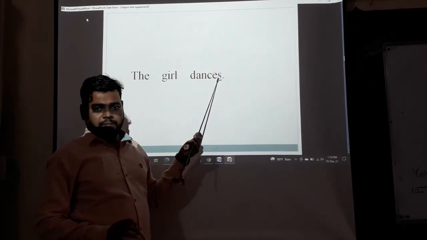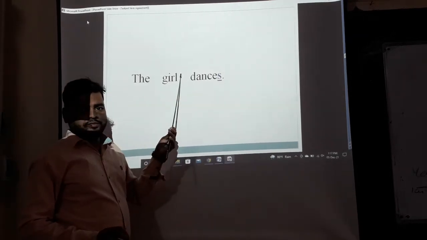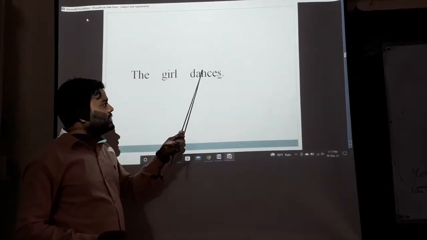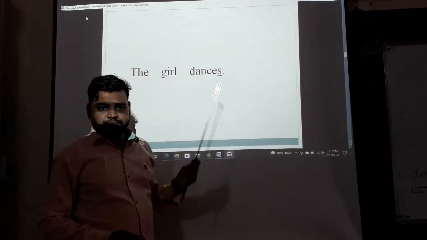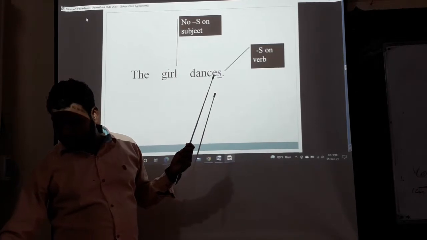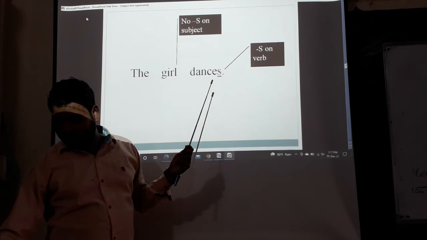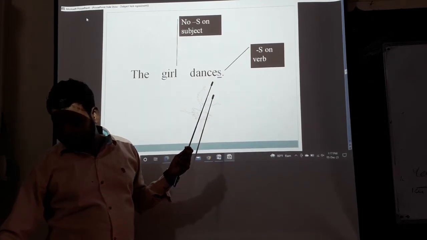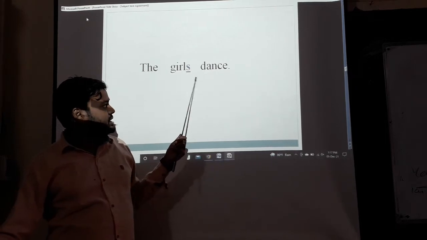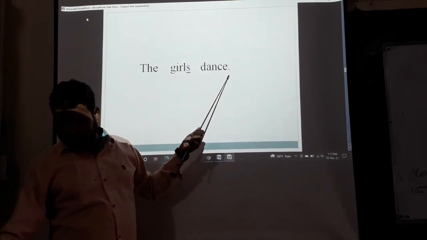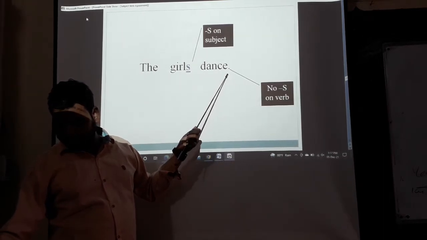If we use a plural subject, we don't use s at the ending of the verb. The girls is a plural subject, so we don't use s at the ending of the verb. So no s on subject, s on verb. s on subject, no s on verb.